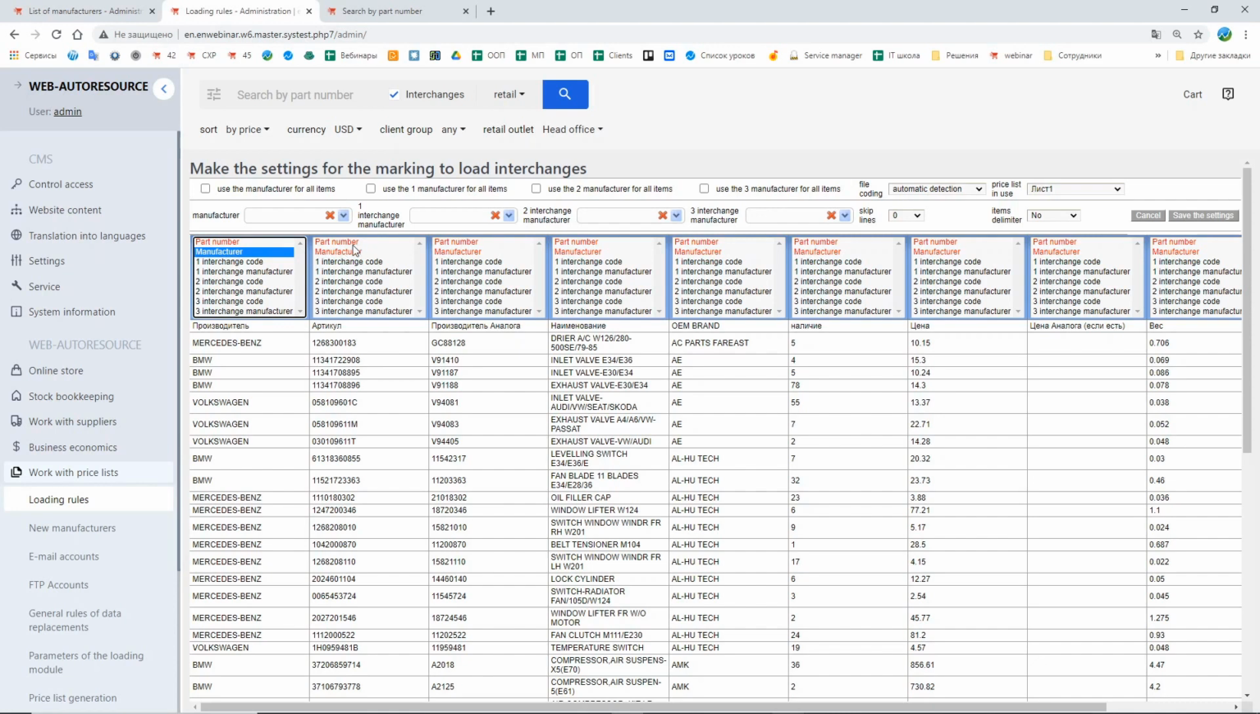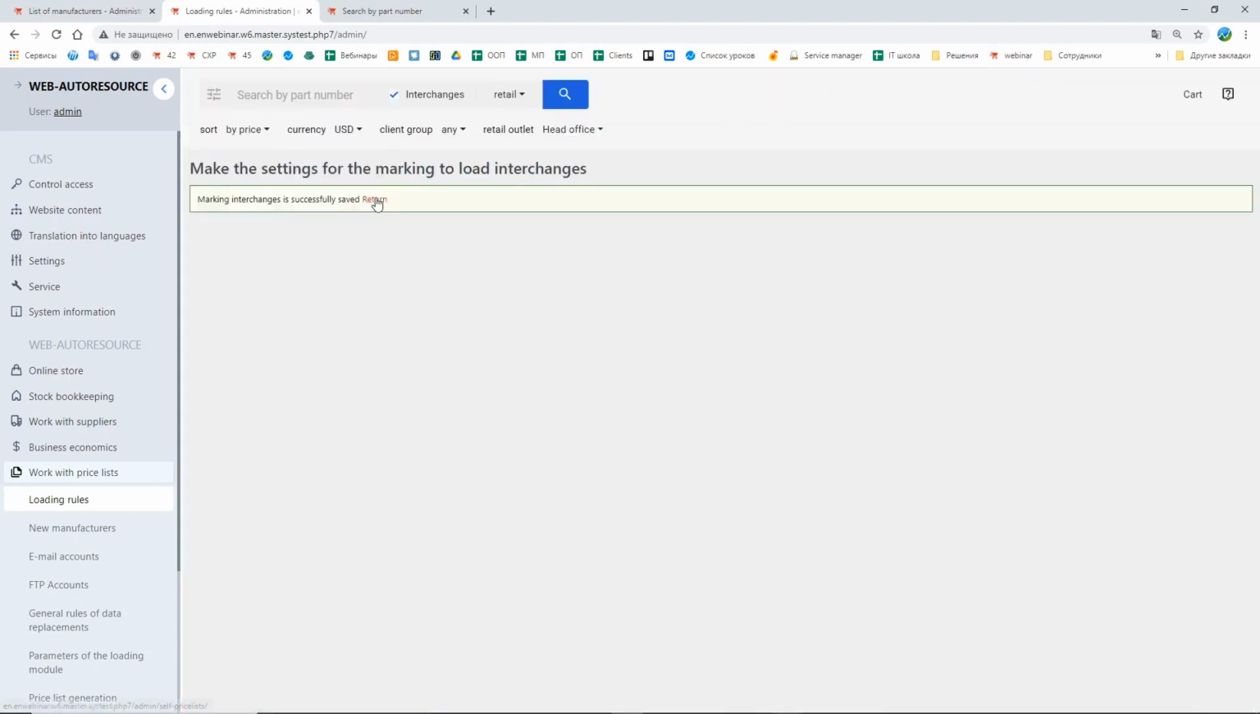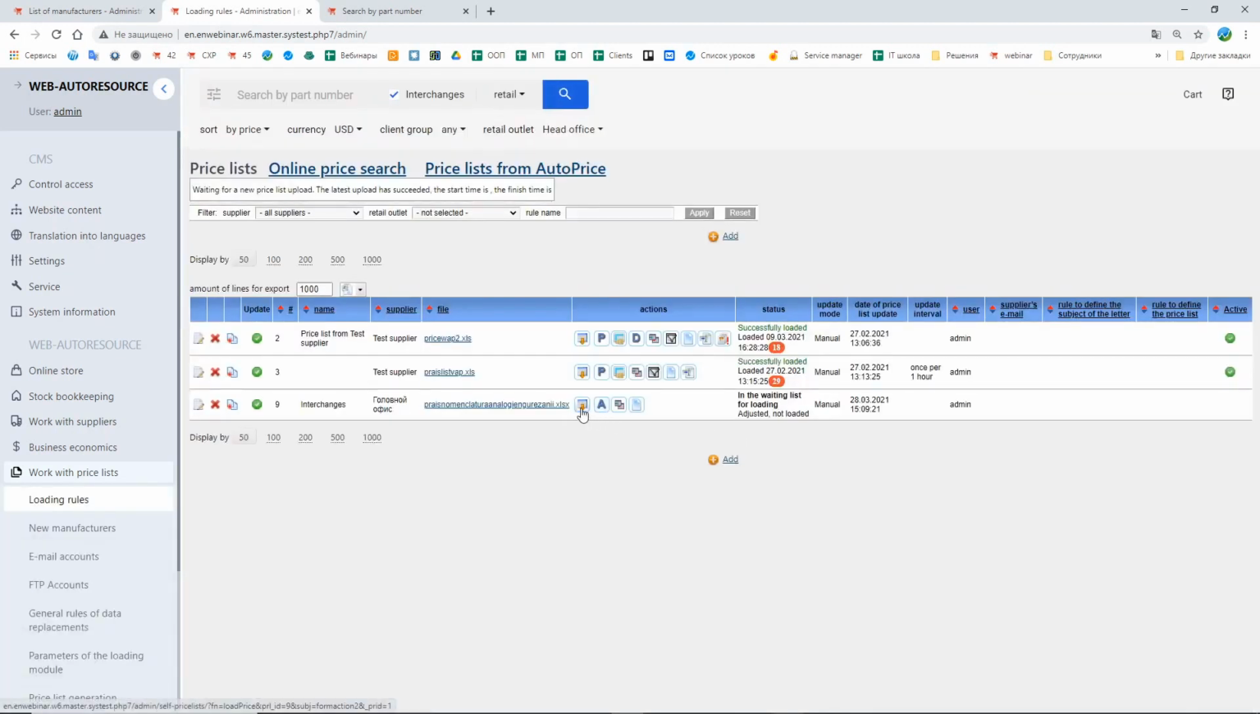Here is the manufacturer, the part number, and here the interchange part number and the interchange manufacturer. I'm going to skip the first line. I don't need the names of the columns. Save the settings. Now I'm ready to upload them. Upload.